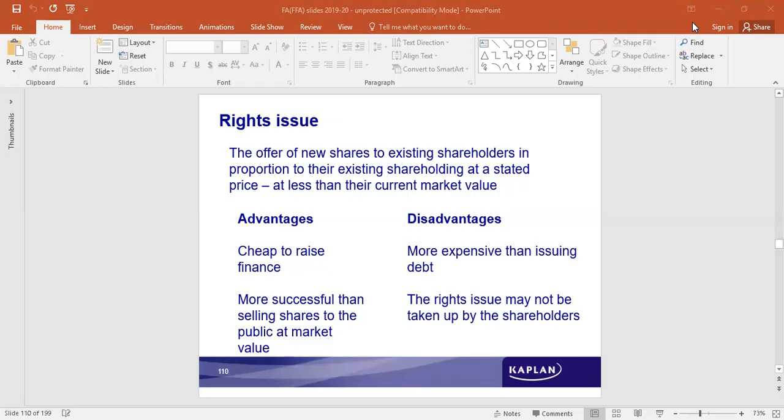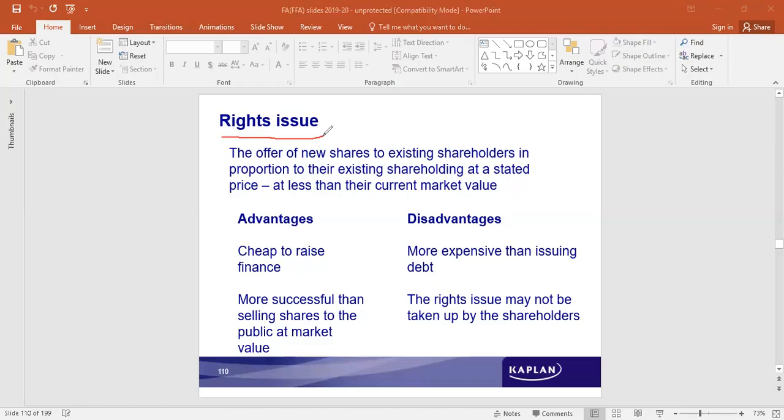So when they require additional capital, the company can issue additional shares. A rights issue is the issue of new shares, but they are not offered to all the investors in the stock market.